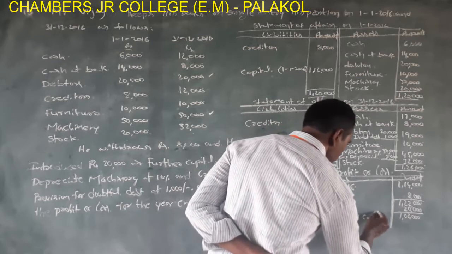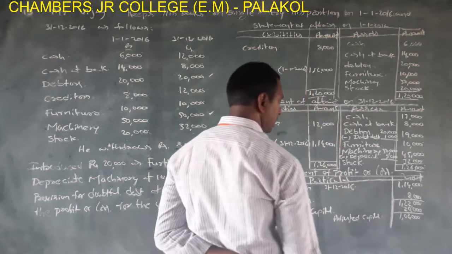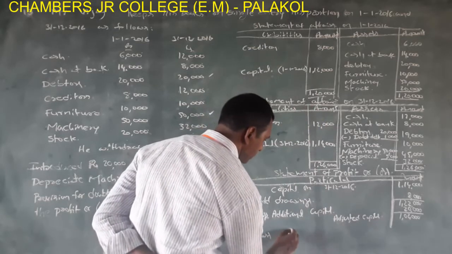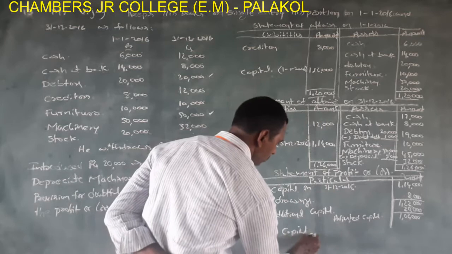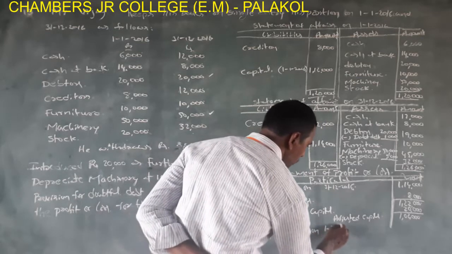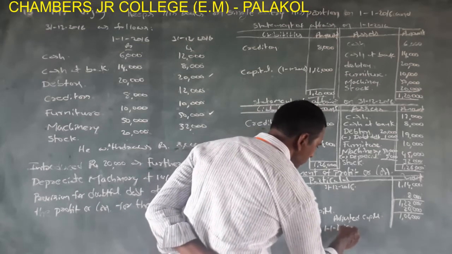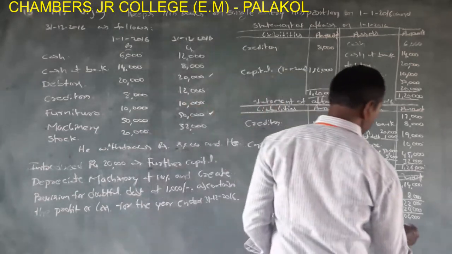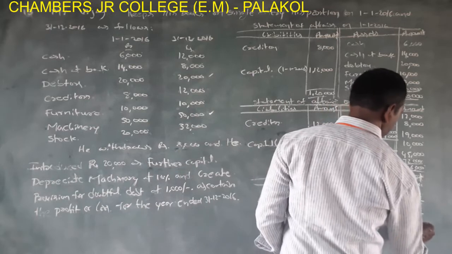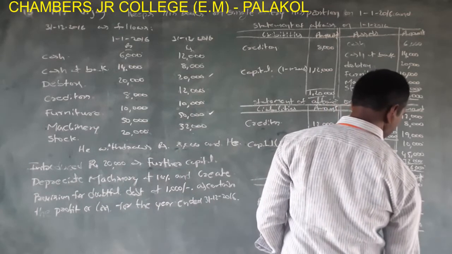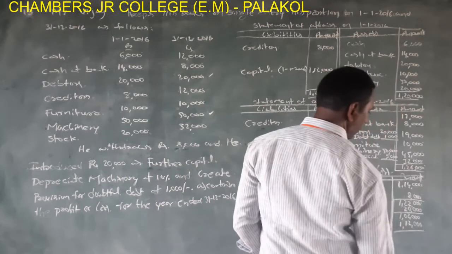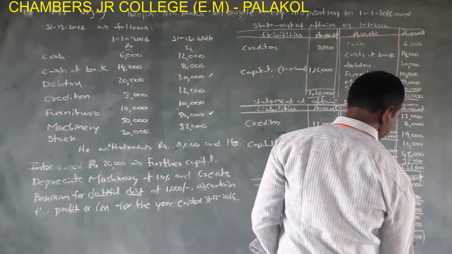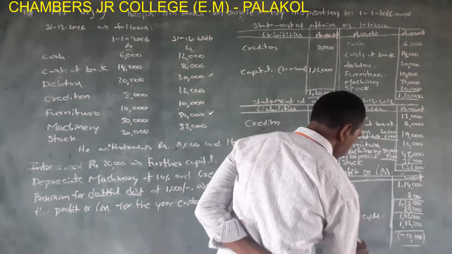Now less capital on 1/1/2016. Capital on 1/1/2016 is 1,12,000. The difference, 1,02,000 minus 1,12,000, is minus 10,000. This amount is loss.